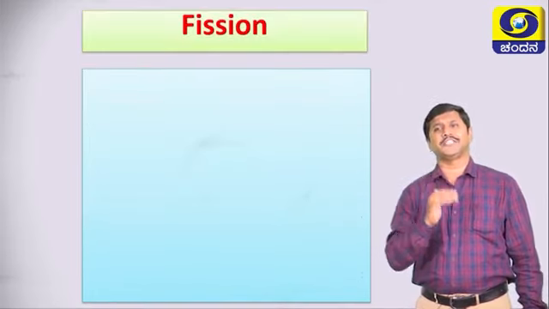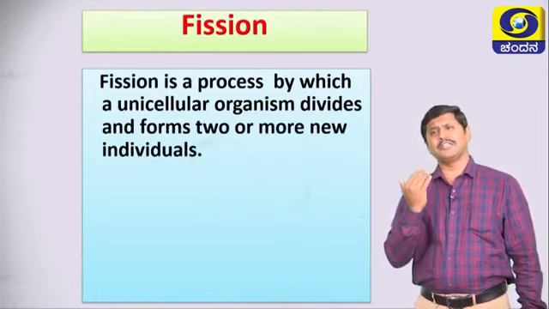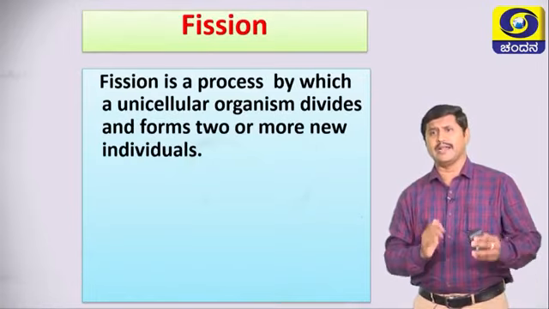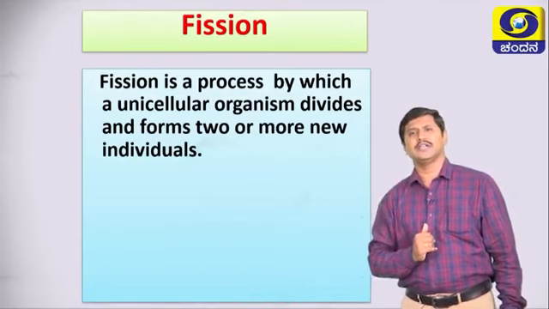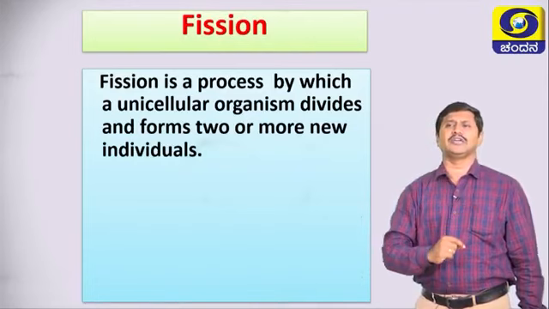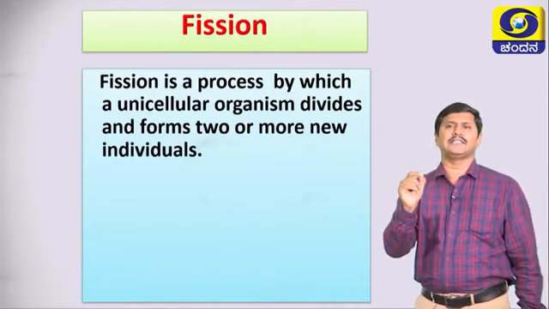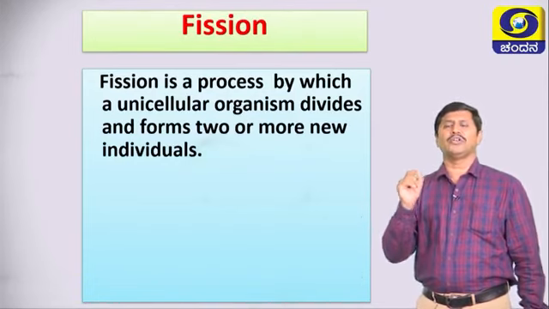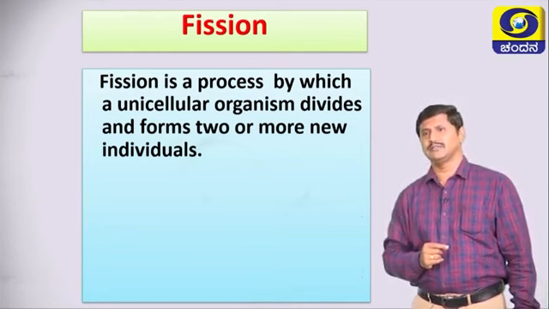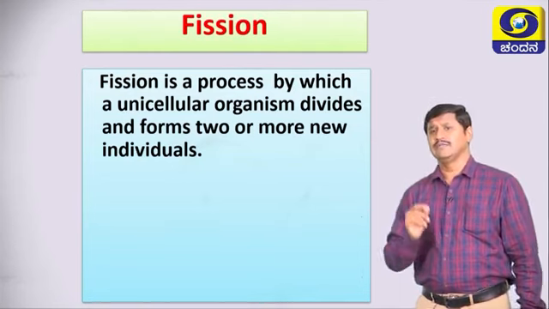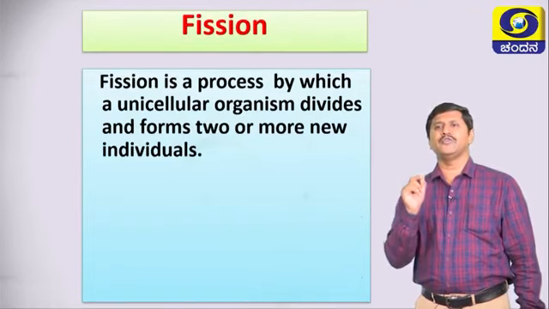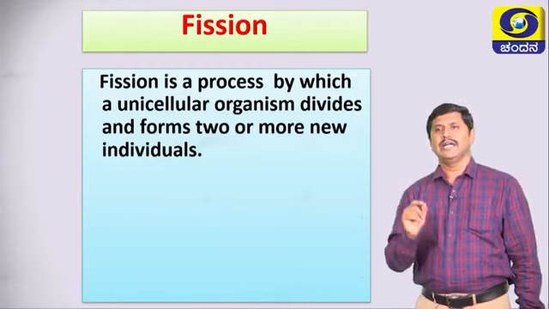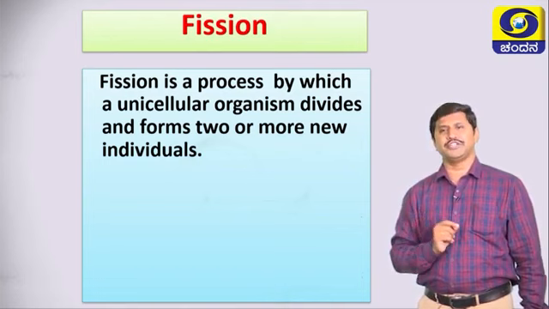The first one is fission. What is meant by fission? It means to break. Fission is a process by which a unicellular organism divides and forms two or more new individuals. Students, what is meant by fission? Fission is a process by which a unicellular organism divides and forms two or more new individuals.